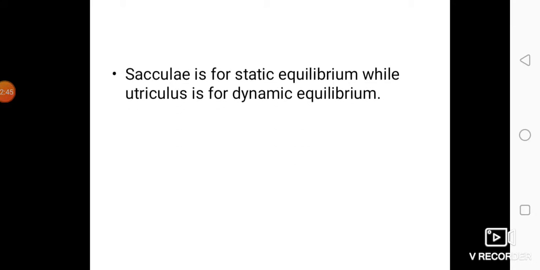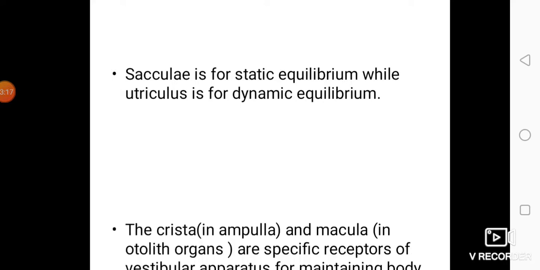Sacculus is for static equilibrium, while utriculus is for dynamic equilibrium. Static equilibrium means your body balance is maintained by the sacculus when you stand, and your body balance is maintained when you move by the utricle. That is the meaning of static equilibrium and dynamic equilibrium. I hope you understood this. Static equilibrium means your body balance while standing is maintained by the sacculus. Your body balance while walking is maintained by the utriculus.